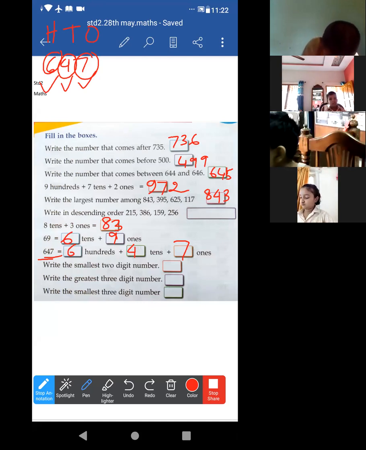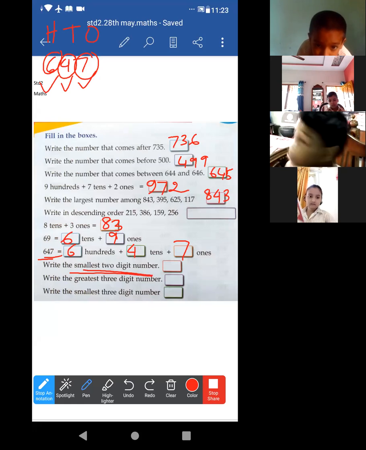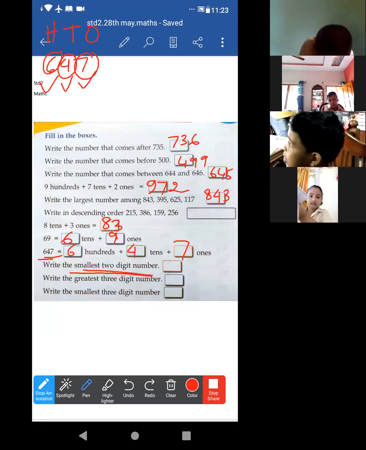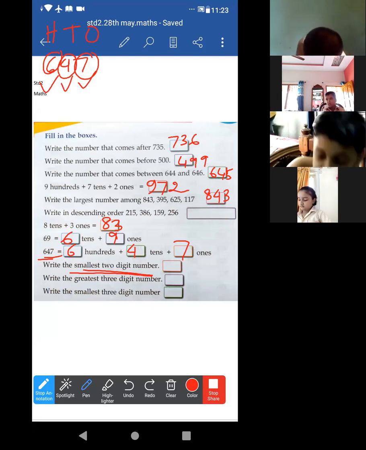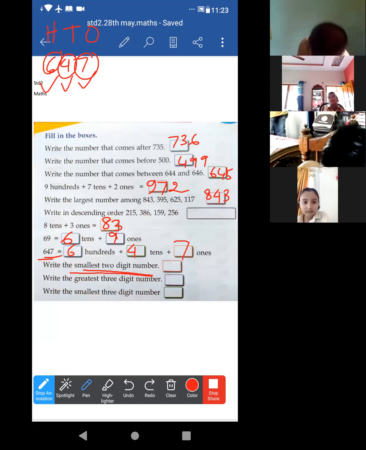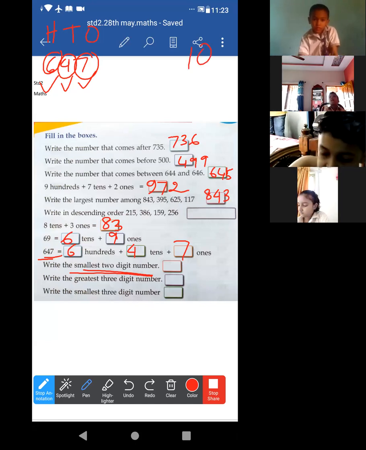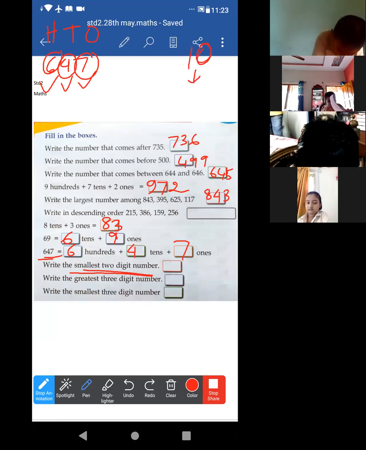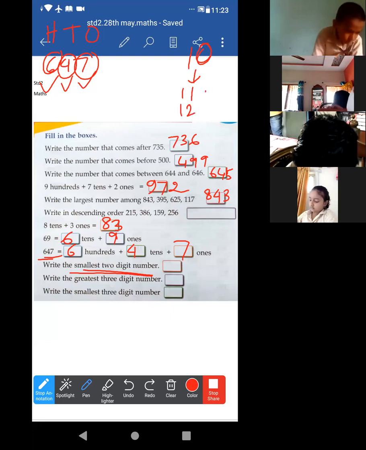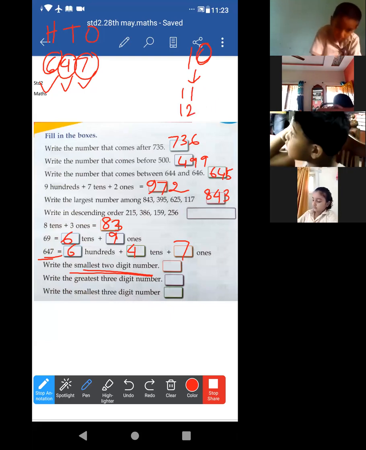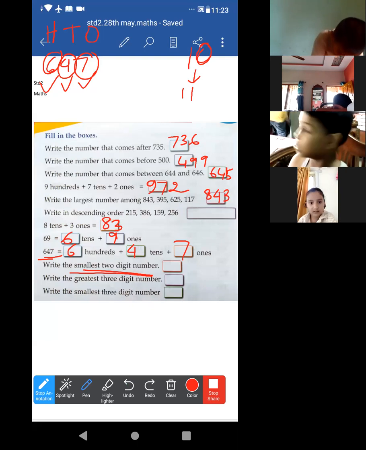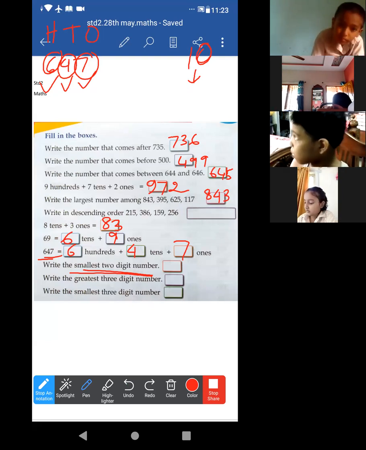Now write the smallest 2-digit number. Smallest 2-digit number. That is what? From which number? Basically, the 2-digit numbers start from 10 onwards. After that 11, 12, in this way it is coming. So, yes or no? 10 is the smallest 2-digit number.